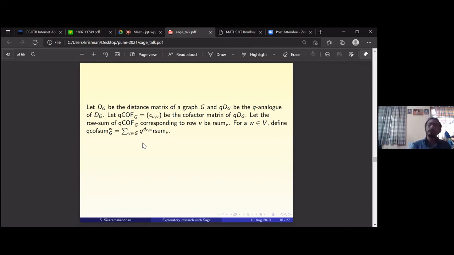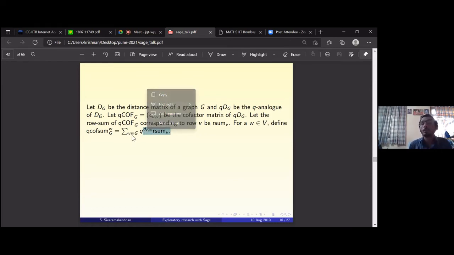How did I come up with this? Just by looking at examples, toying around with this. But is it clear? Instead of looking at the sum of all the entries in the matrix, I'm saying first row sum multiplied by q power something, second row sum multiplied by q power something, third row sum multiplied by q power something. What is that q power something? First row sum multiplied by q power distance between 1 and w, second row sum multiplied by q power distance between 2 and w, third row sum multiplied by q power distance between 3 and w. Is this clear? Row sum of v multiplied by q power distance between v and w, summed over all v.